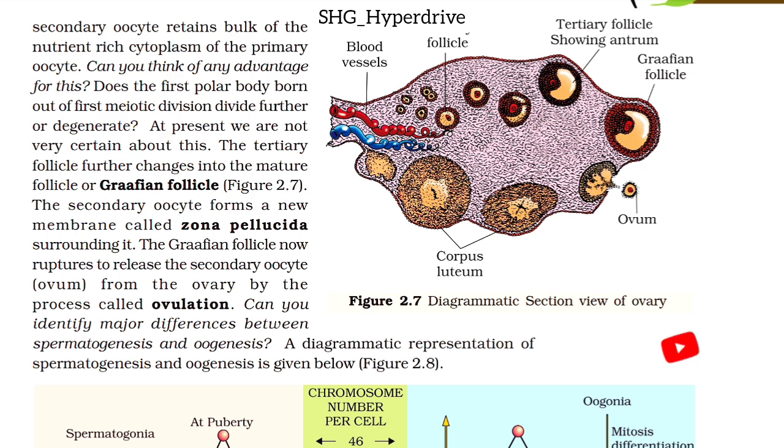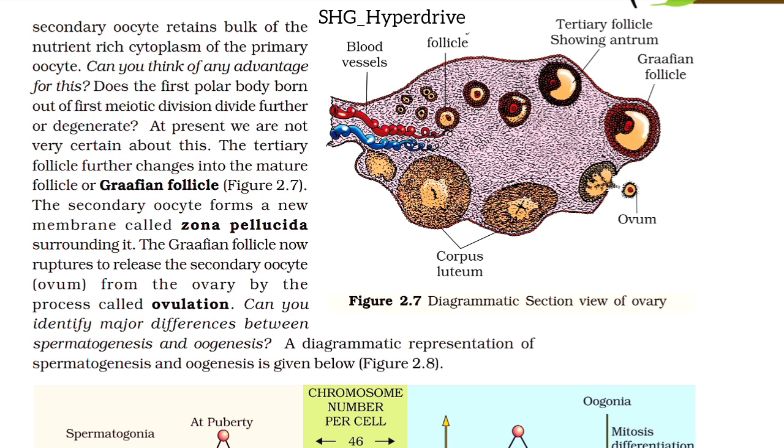The tertiary follicle further changes into the mature follicle or Graafian follicle. The secondary oocyte forms a new membrane called zona pellucida surrounding it. The Graafian follicle now ruptures to release the secondary oocyte, ovum, from the ovary by the process called ovulation.